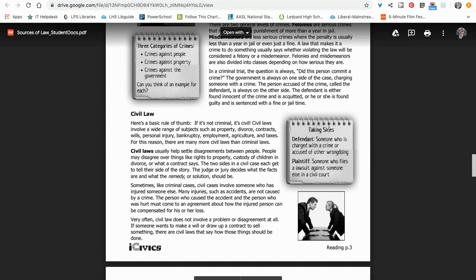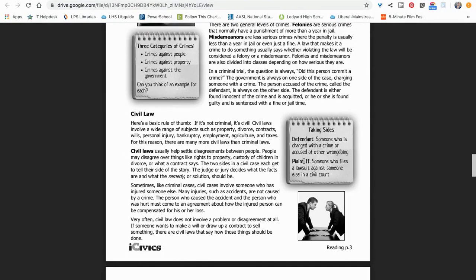All right, taking sides over here. Let's just quickly take a look at this. A defendant is someone who is charged with a crime or accused of other wrongdoing. A plaintiff is someone who files a lawsuit against someone else in a civil court.